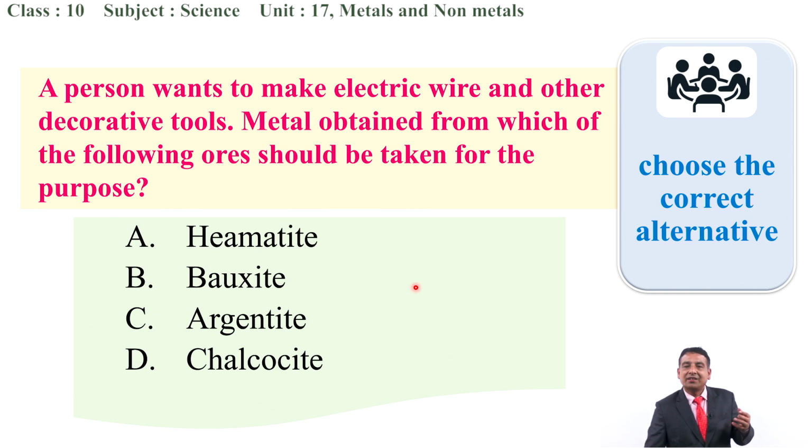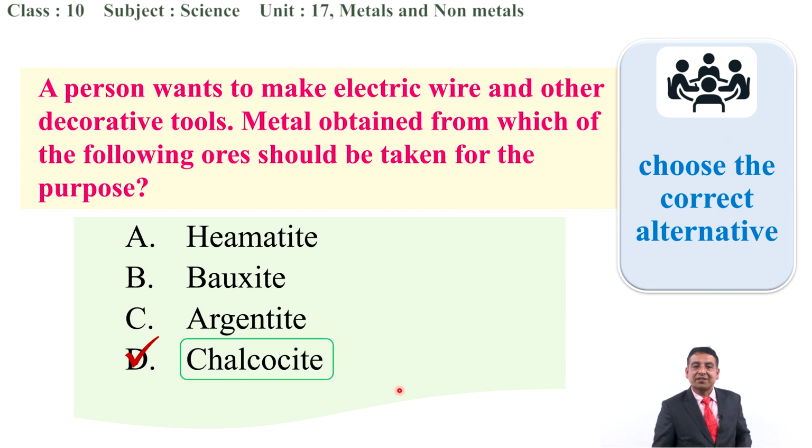Bauxite, through which we can obtain the aluminum. Aluminum is also not used for the electric wires. As well as argentite, it is also not used for the preparation of what? Electric wire, because through argentite we can obtain the silver. But chalcocite, it is used because chalcocite is an ore through which we can obtain the copper. So, D is the correct answer.